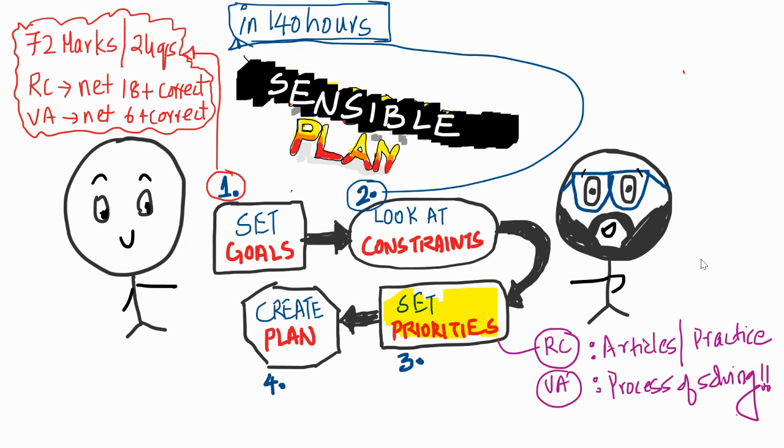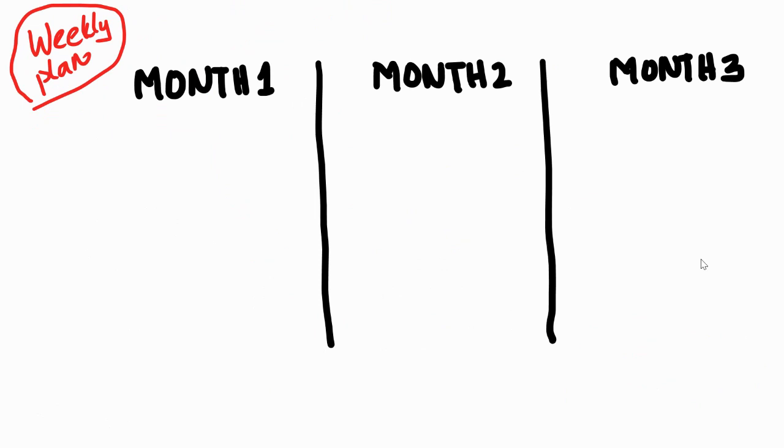And that is our priority set: reading comprehension articles for practice, and VA. We will look at the process of solving the question. That is what you have to create, ladies and gentlemen. Now let's create a simple plan for 3 months. I think we can create a weekly plan for 3 months.